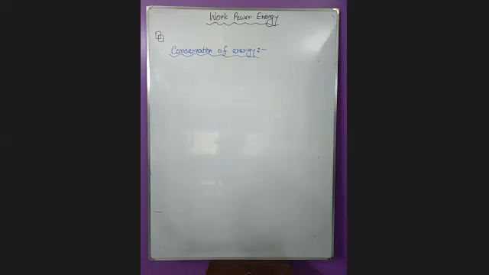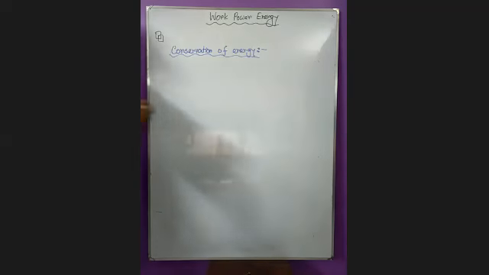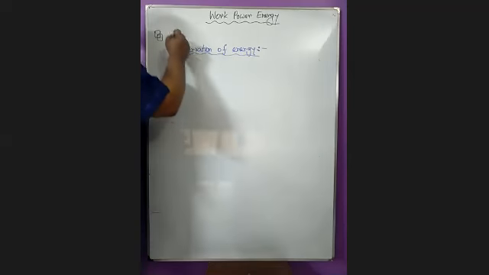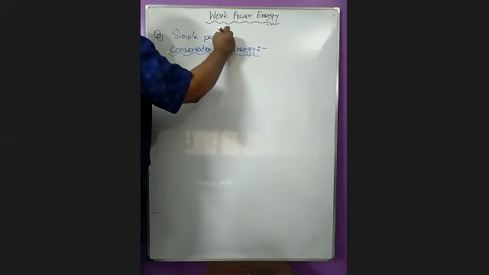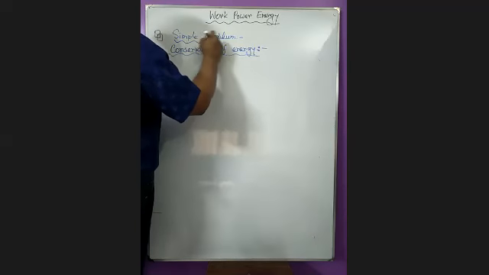So what is the difference between conservation of energy and conservation of momentum? Conservation of momentum at least needs two bodies, but conservation of energy is an event and it doesn't need two bodies. In one body, conservation of energy can be explained. So this is the difference. But today, we will go with conservation of energy for a simple pendulum. We will discuss this thing.